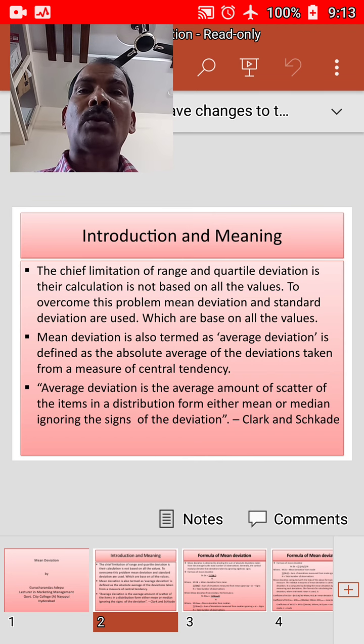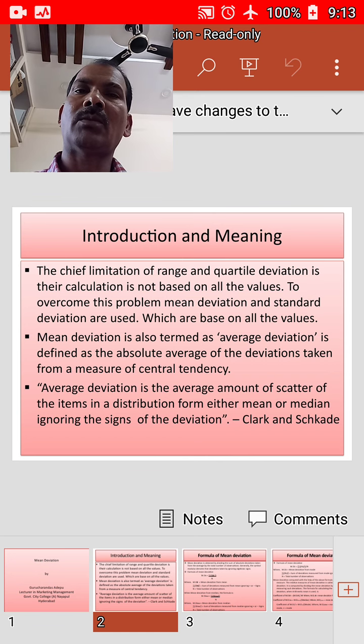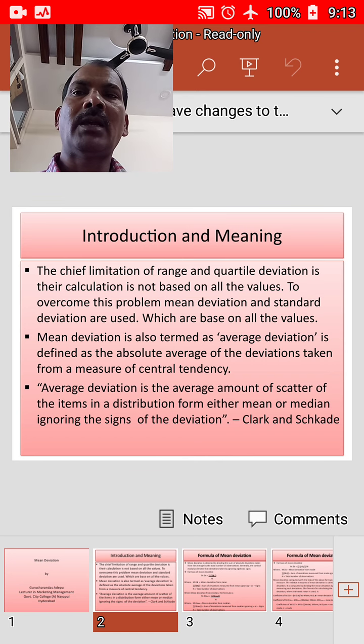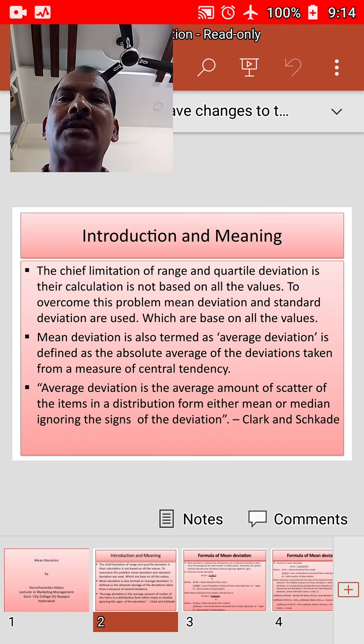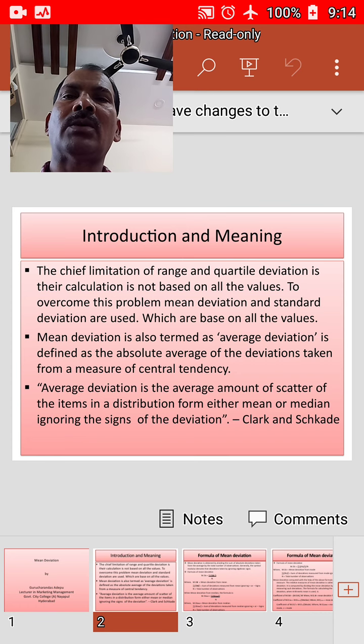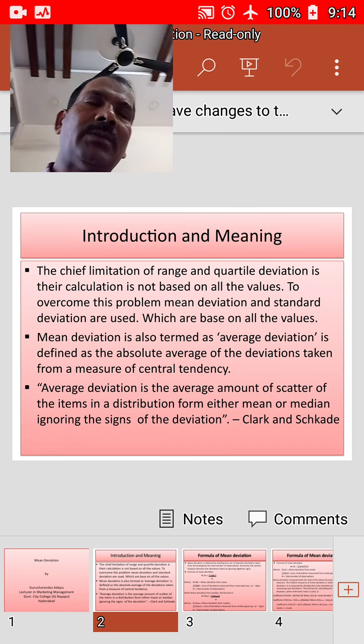Though deviations can be taken from any measure of central tendency, that is arithmetic mean, median, mode, are generally used. Mean is preferred because it is algebraically sound. Theoretically, median is considered appropriate as the sum of deviations is minimum when plus or minus signs are ignored. Mode is not very widely used because it is difficult to define the modal value in all distributions. Sometimes mode is ill defined.